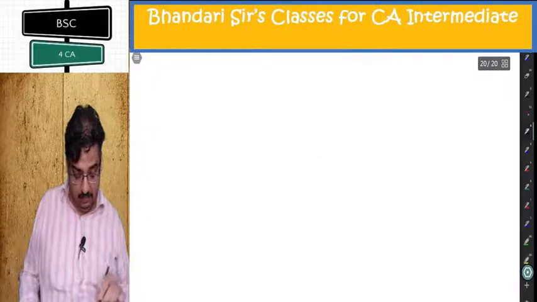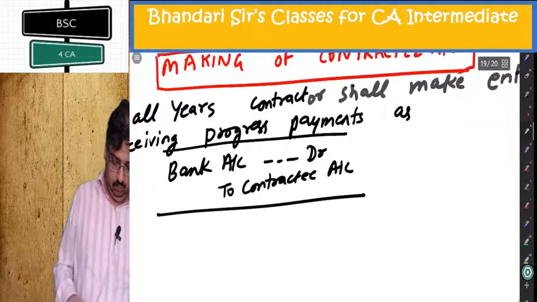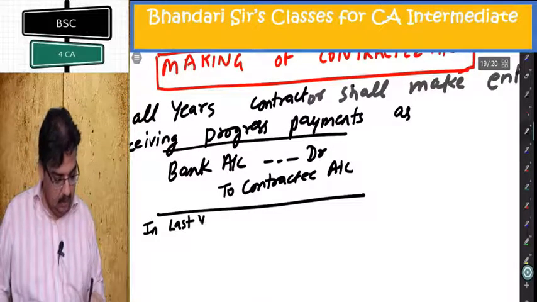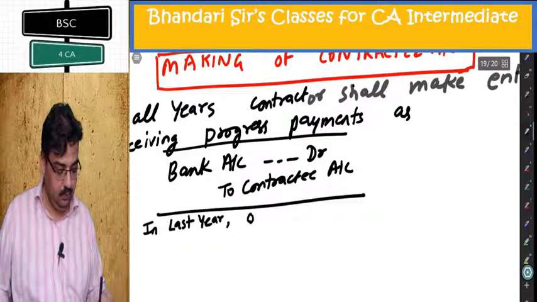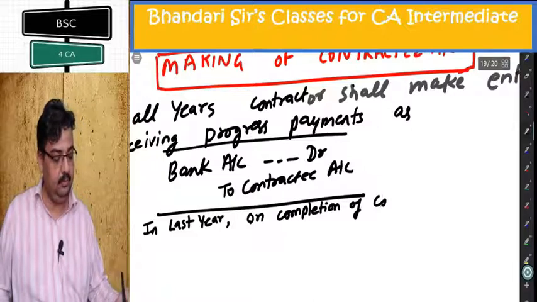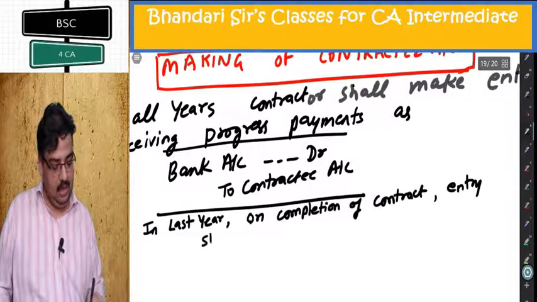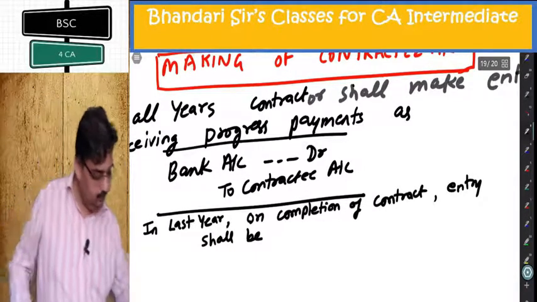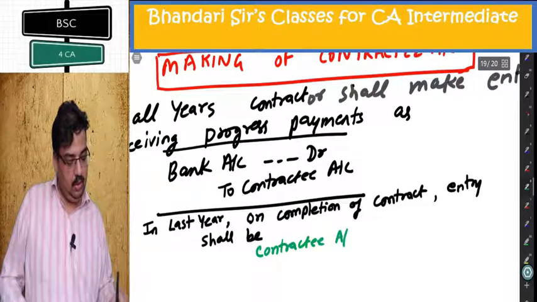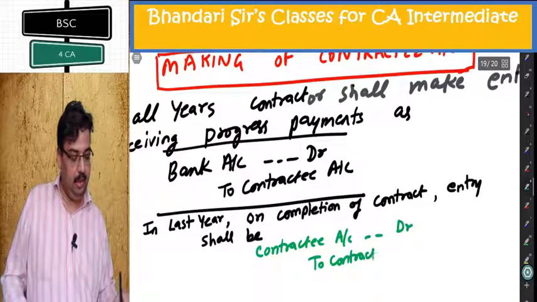In last year, on completion of contract, entry shall be contractee account debited to contract account.